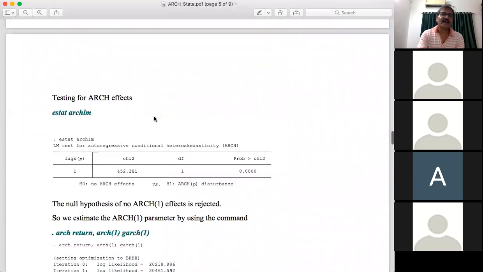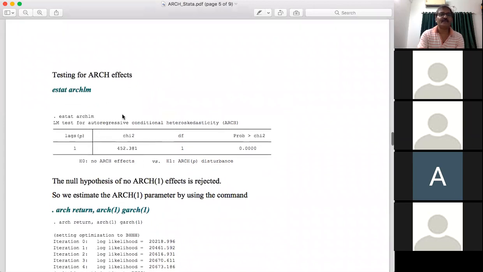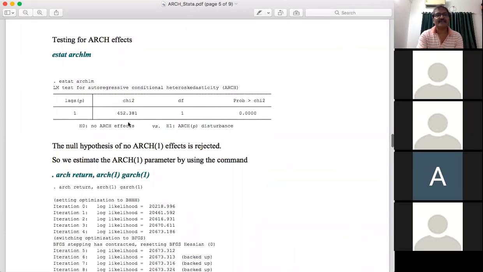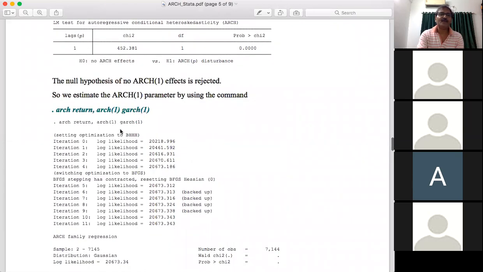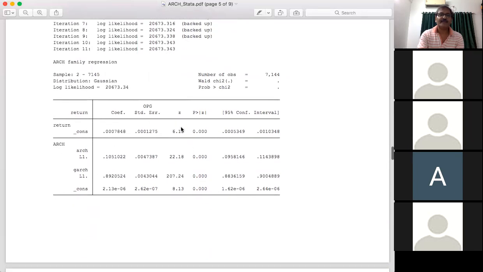So this is the mean return function. In the mean return function there is an ARCH effect. So this is the testing for the presence of ARCH. As we reject the null hypothesis, that is, as the test suggests ARCH effect presence, we allow here the presence of ARCH 1, GARCH 1, and by incorporating ARCH 1, GARCH 1, we have this kind of result. Now we need to interpret this result. What is the interpretation? Mean return over time is 0.000 like this, and it is statistically significant.